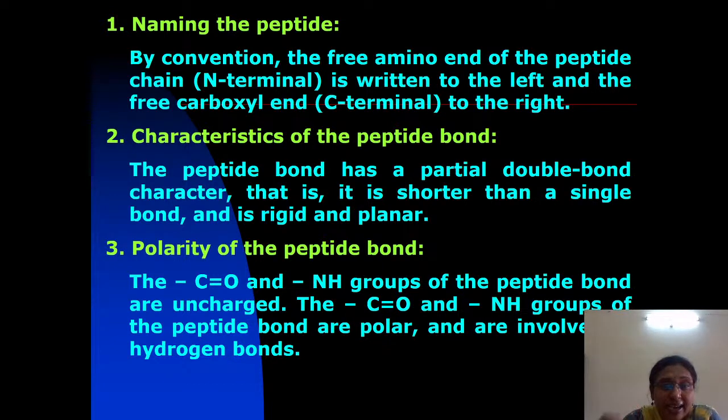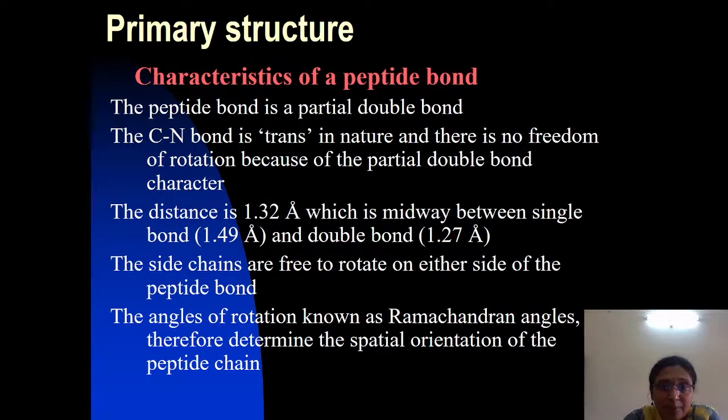So these are the characteristic features of the peptide bond. As it is a partially double bond, there is no freedom of rotation, and peptide bonds are planar and rigid.